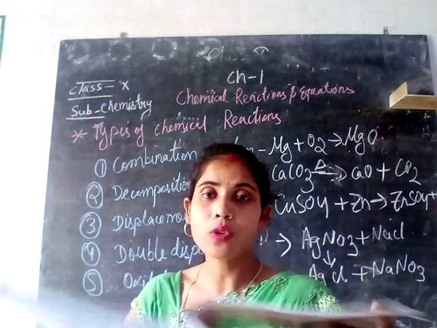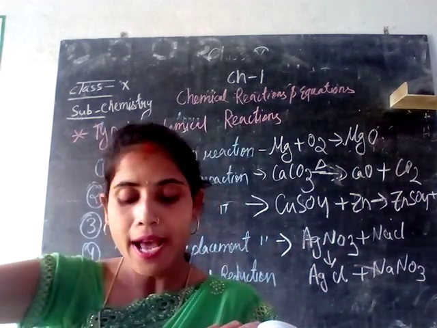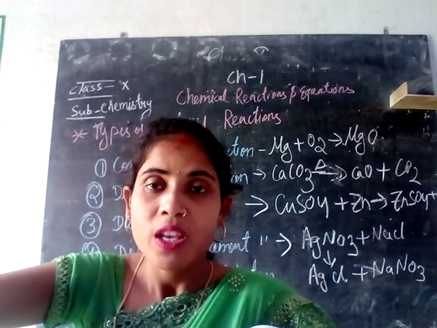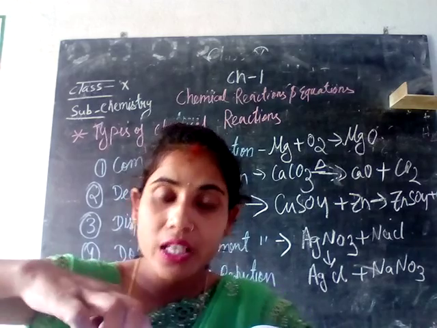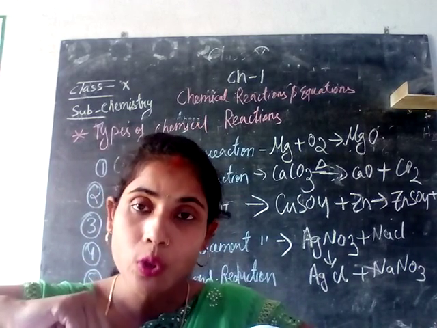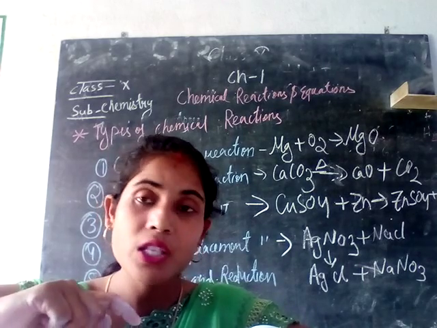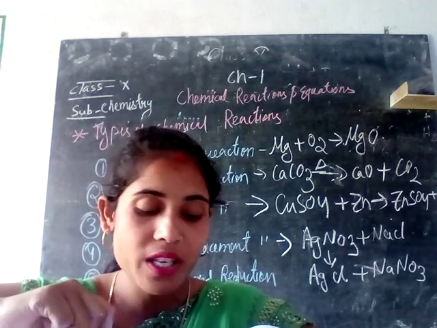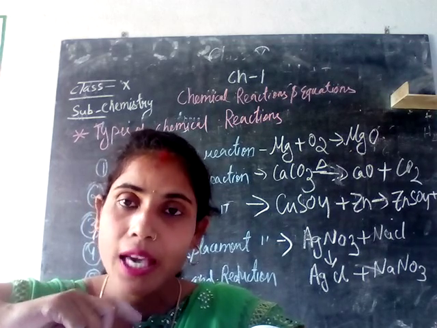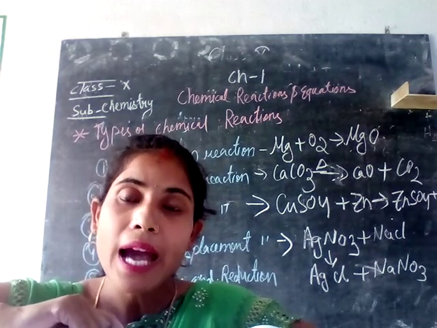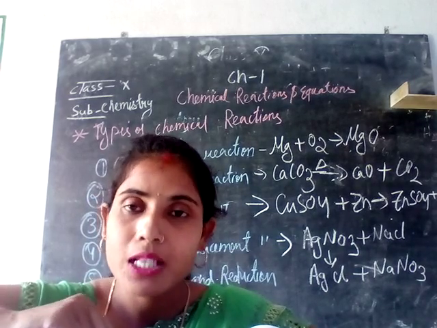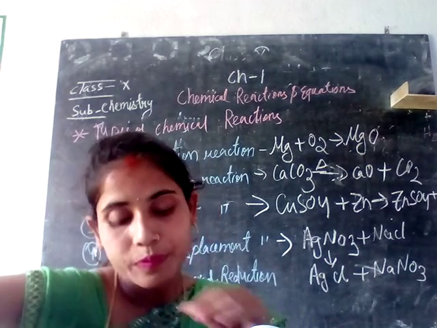So a product called silver chloride and sodium nitrate is formed in a double displacement reaction. Here the silver is displaced with the chloride and the nitrate is displaced with the sodium. So both silver and sodium have been displaced during the chemical reaction. Both the elements here are displaced, so this kind of reaction is a double displacement reaction.